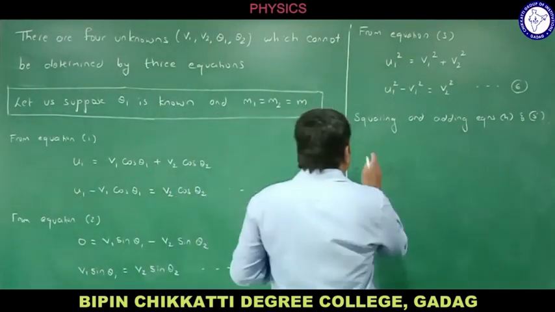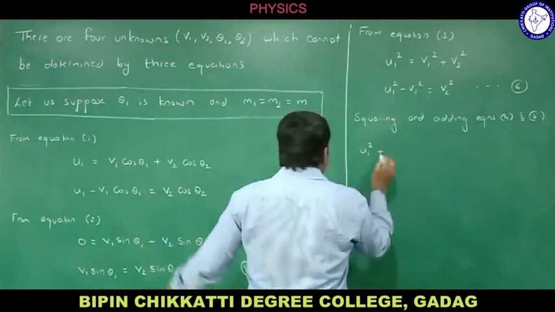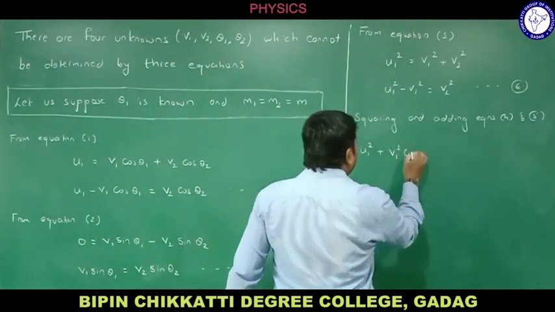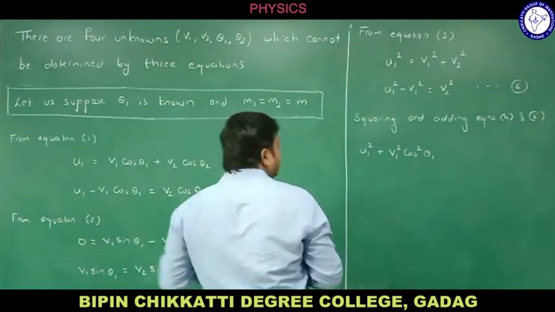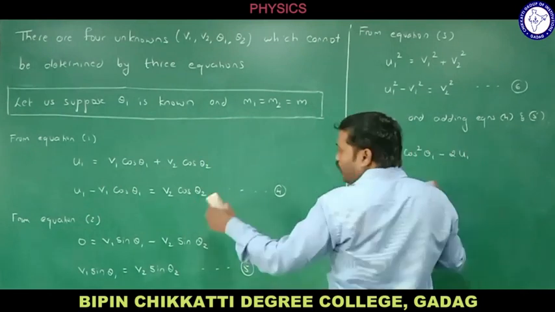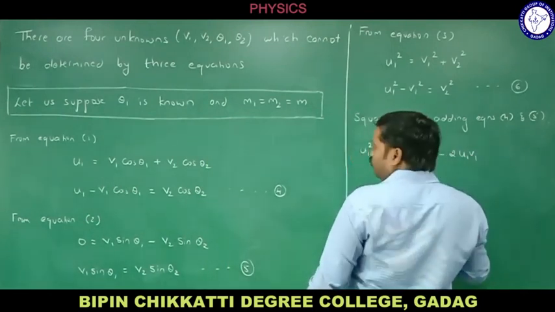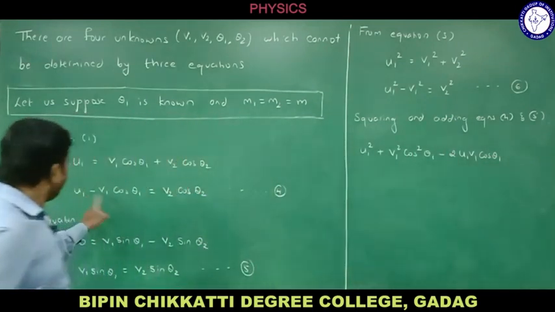That is U1 square plus, what do you get now? V1 square cos square theta 1. I have squared this term, minus 2 U1 V1 cos theta 1. A square plus B square minus 2AB.